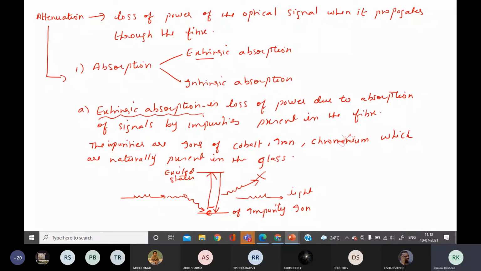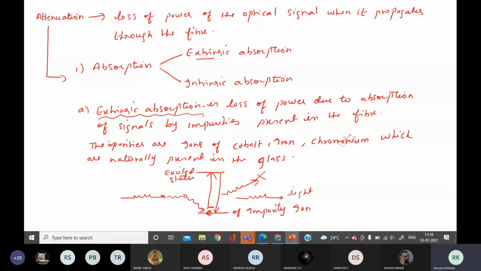Are you understanding what is extrinsic absorption? Extrinsic is due to the outside factors, due to the outside impurities which are present in the glass. The electrons are absorbing the photons, they go to the excited state. They come down by emitting the photons. Okay. Now tell me, what is intrinsic? Intrinsic means, can you guess?